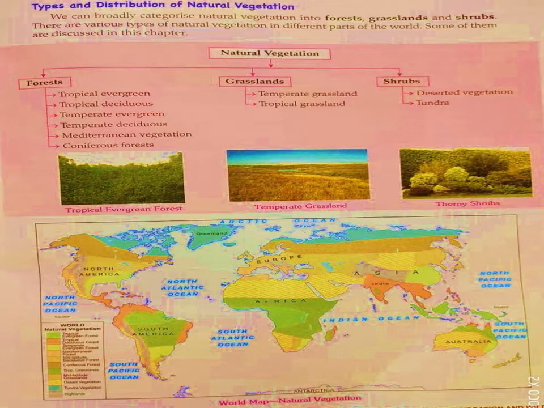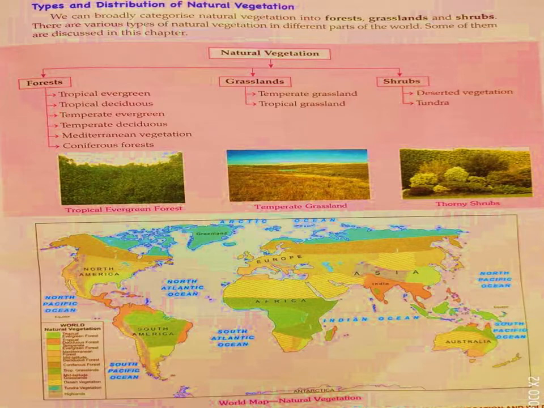So here you can see a chart. As we discussed, natural vegetation is divided into forest, grassland and shrubs. In forests, we have tropical evergreen, tropical deciduous, temperate evergreen, temperate deciduous, Mediterranean vegetation and coniferous forest.